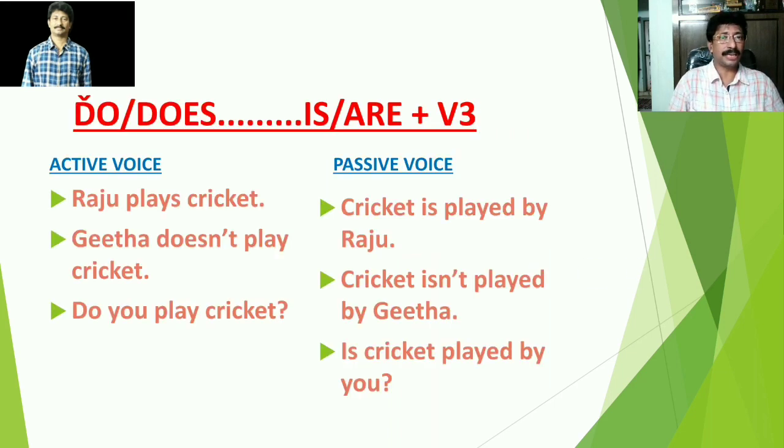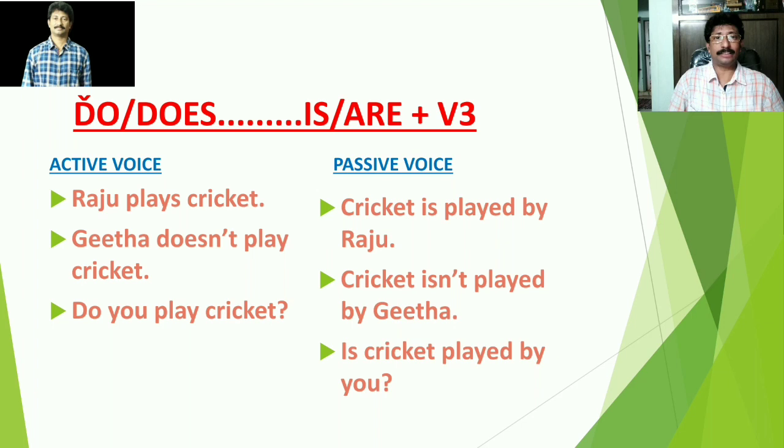Look at the structure here. Do and does of active voice will become is plus V3 or are plus V3. Do or does are basic forms of the verbs. They are V1 forms of the verbs. So the sentences have been given in simple present.